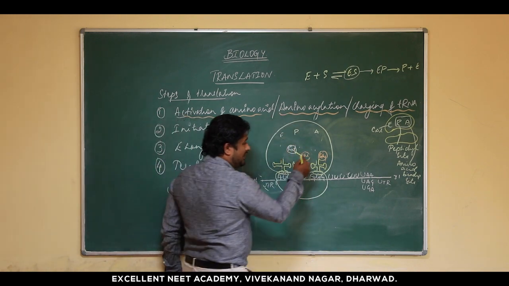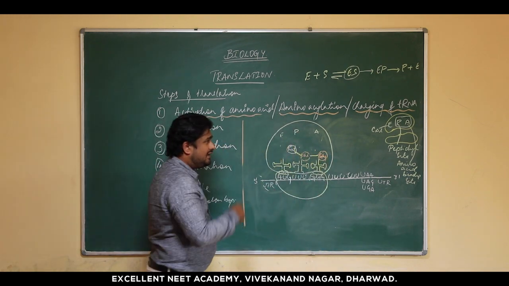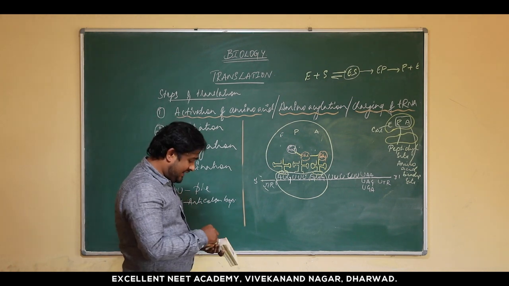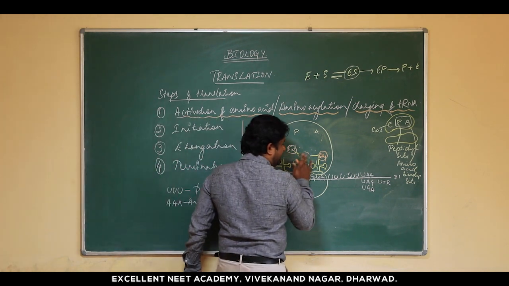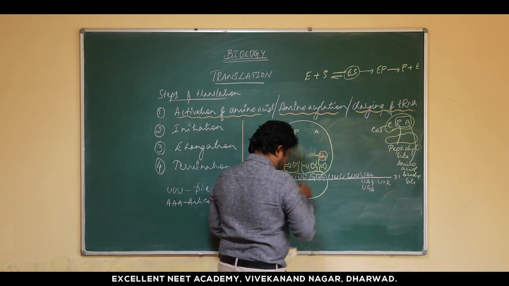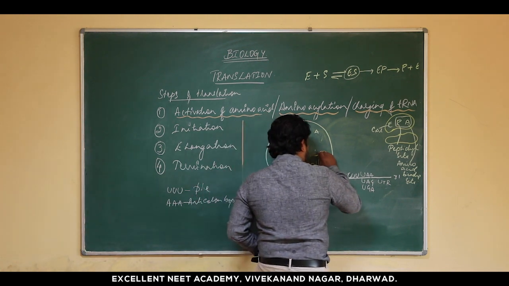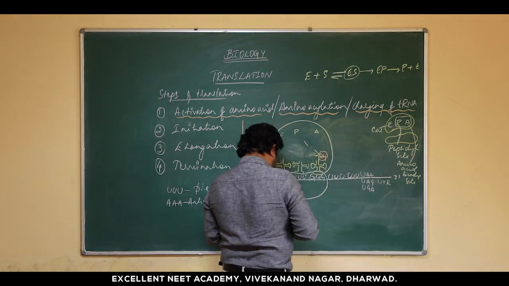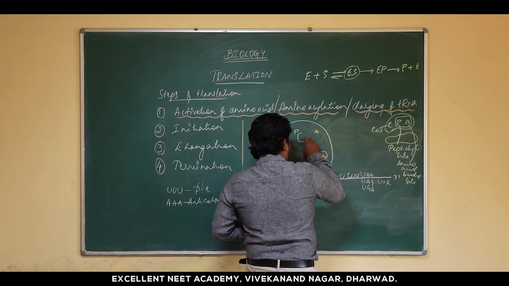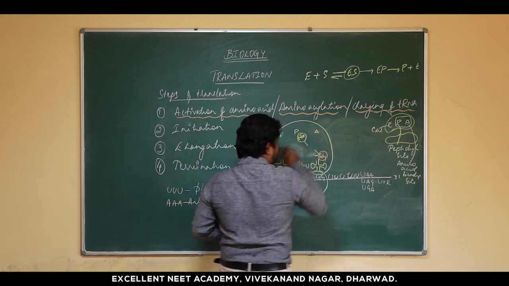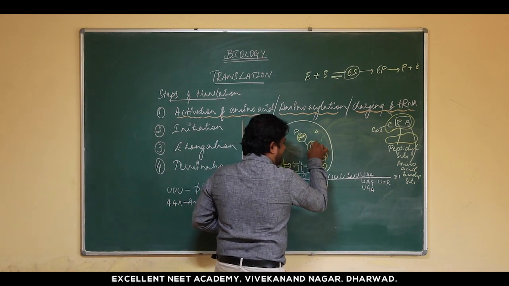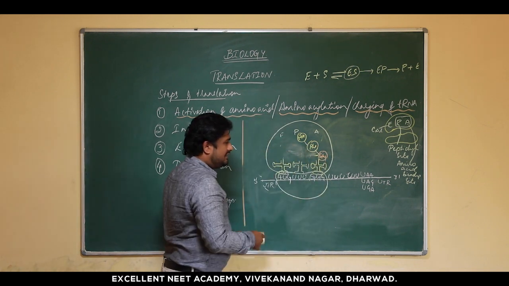So now again there will be a peptide bond formation between the amino acid in the P site and the A site. Again there will be shifting of these amino acids. In this particular manner, the amino acids are going to be synthesized. So you have the methionine here, the phenylalanine here, and now you have the glycine here.